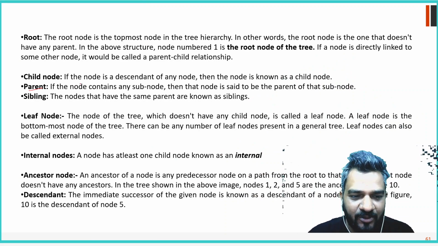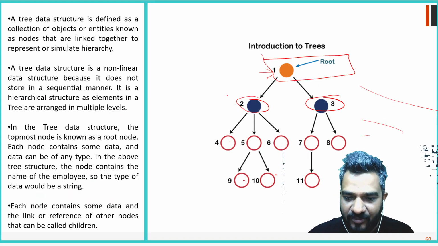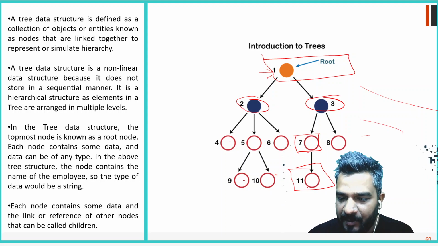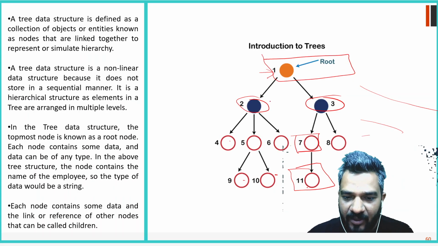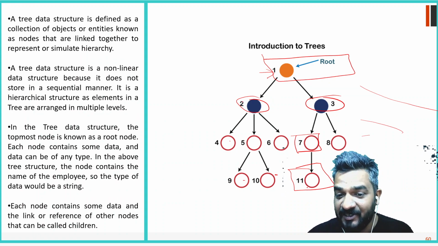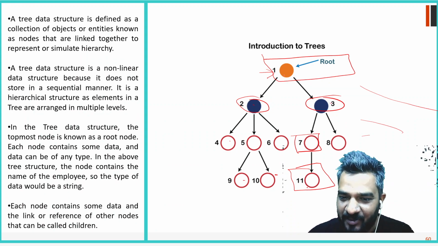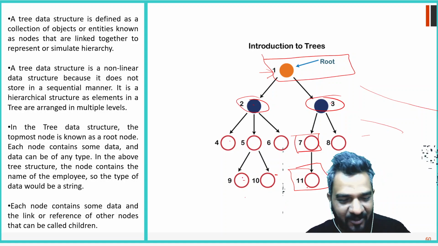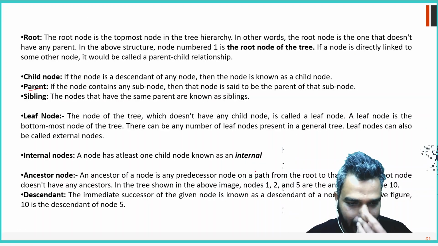So in each node we can understand that the next successor will be its child node and this will be the parent node. Like 11 is the child node of 7 and 7 is the parent node of 11, but 7 is the child node of 3 and 3 is the parent node of 7, right? Sibling: siblings are nodes whose parents are the same. So 2 and 3, their parent is 1, they are siblings. 9 and 10, their parents are the same, they are siblings. In real life we call siblings the same way we use it over here, right?